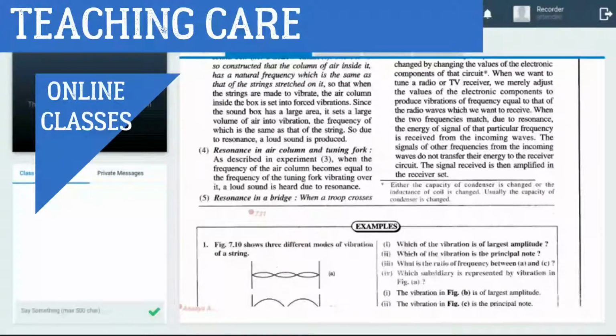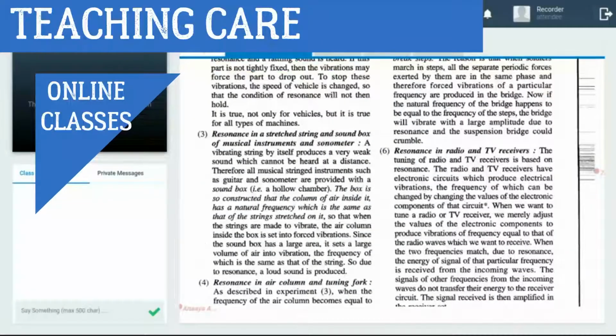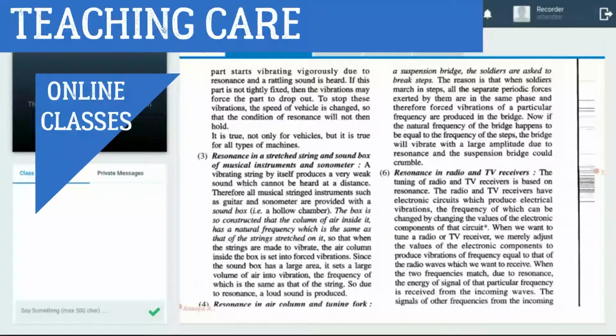Now, example number five, resonance in a bridge. When a troop, meaning soldiers, is moving, the commander asks them to break step.